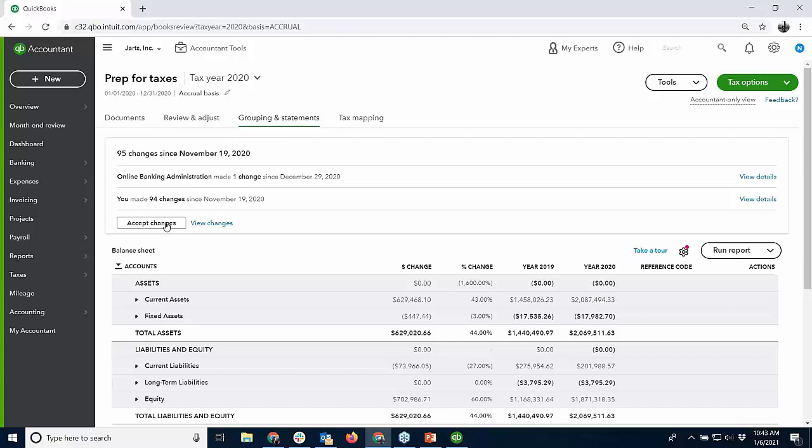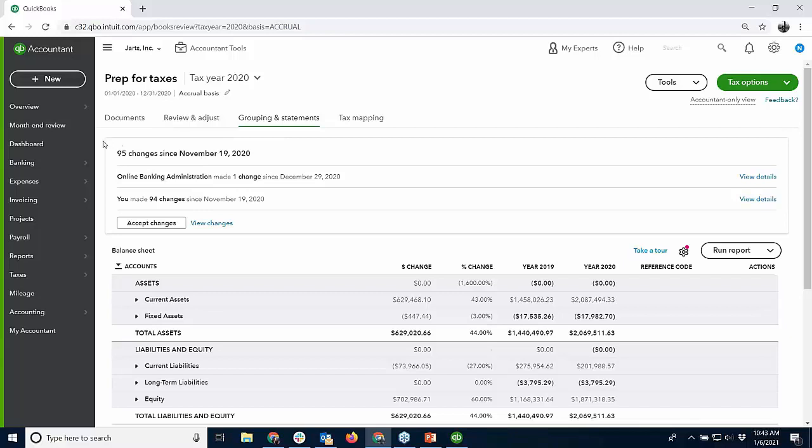Again, this is a working trial balance. You can still do stuff in the file, right? Accepting the changes doesn't put it in the register. They're already in there. These are the changes that I'm making in here, or changes to things that are in the register. So I like to see who's making changes and then how many since the last time I was in here. Can be helpful.